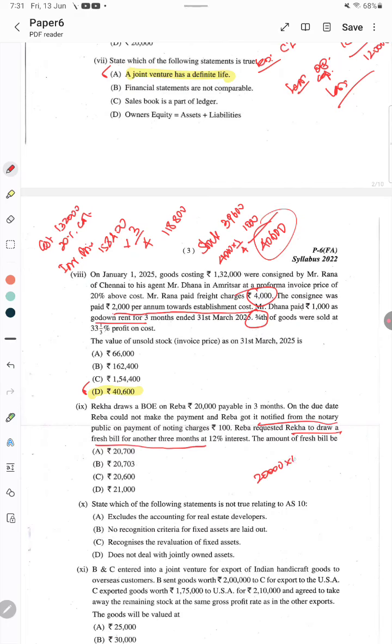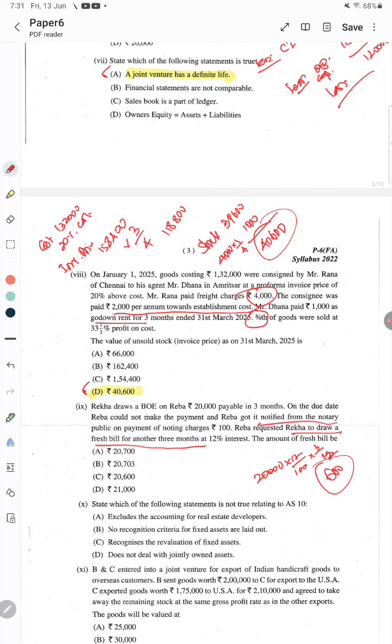So, 12 by 100 into 3 by 12, since 12% is for 12 months. How much? 20,000 into 12% divided by 12 into 3, that is 600 rupees. So 600 rupees is the interest. Including interest, he is ready to pay the bill. So the previous bill amount 20,000, interest is 600. So 20,600 will be the correct answer.